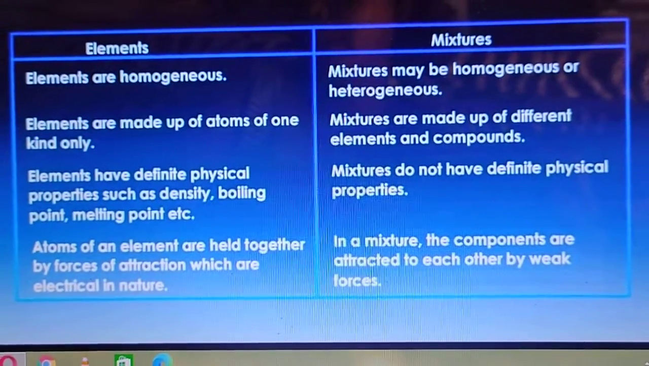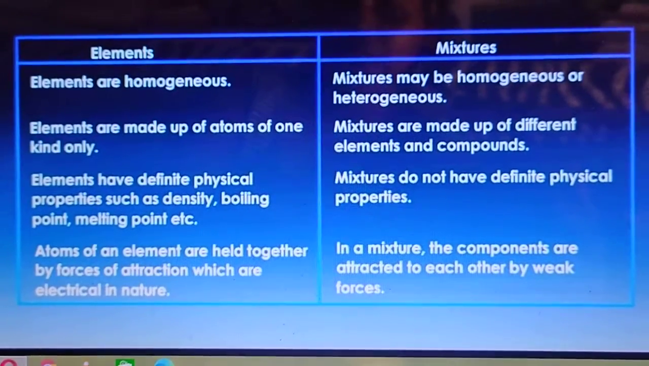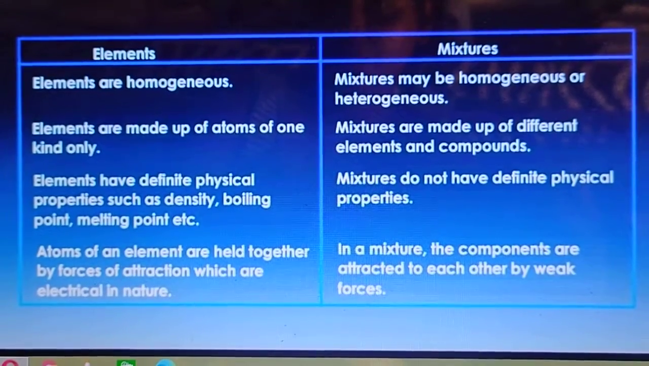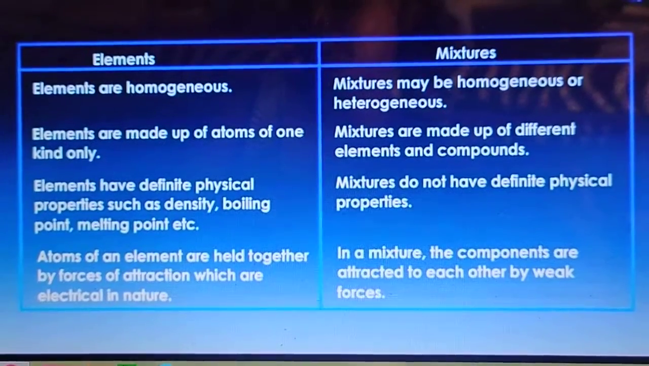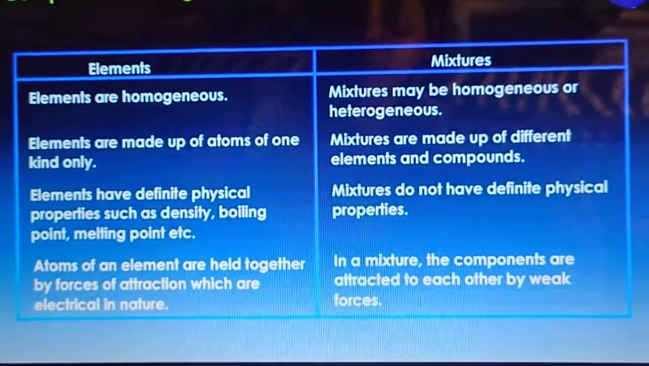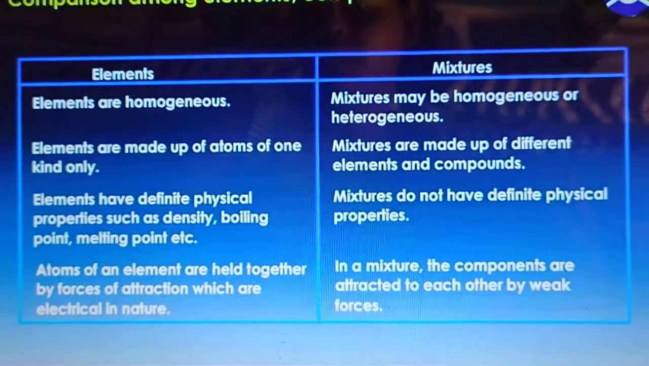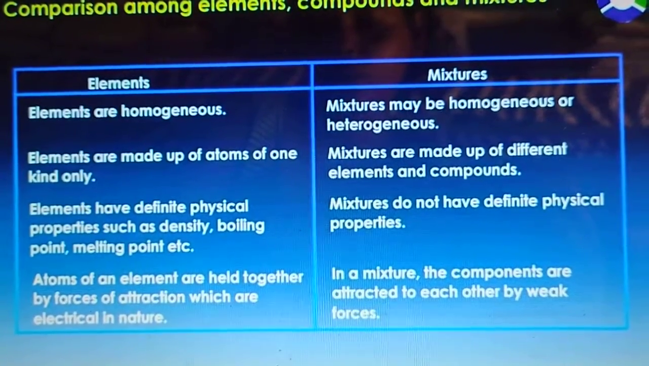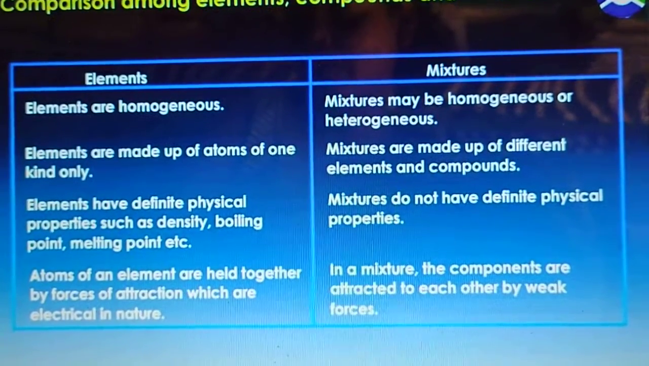Now, elements are made up of only one kind of atom, right? For example, Na, that is sodium, then hydrogen, these are made up of only one kind of atom. But what about mixtures? They are made up of different elements and compounds. Then third point, elements are composed of only one kind of matter and have constant composition.